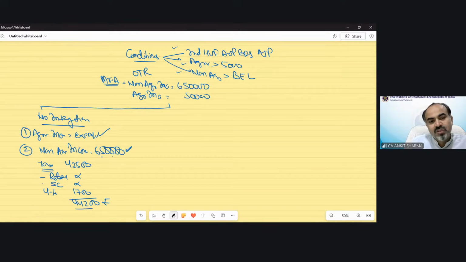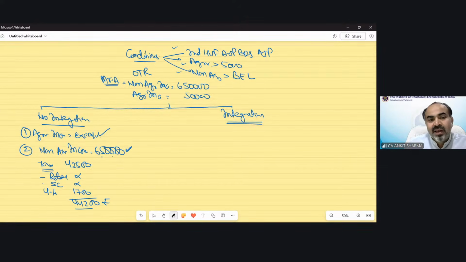So suppose there is no integration concept in our country, in that case, we need to exempt the agricultural income in this example, which has been given, 50,000 rupees. Correct. So the final tax liability would have been 44,200 rupees. Now, with the help of integration, because the condition has been satisfied.